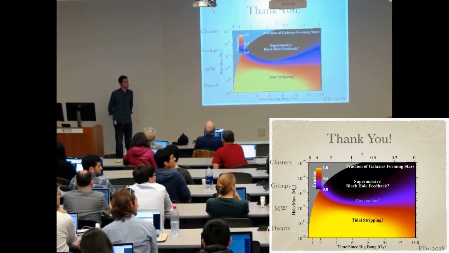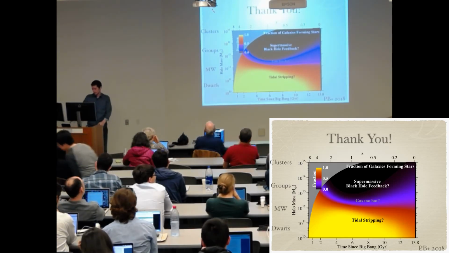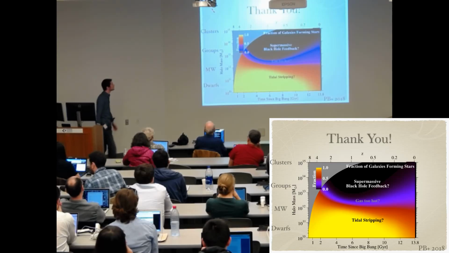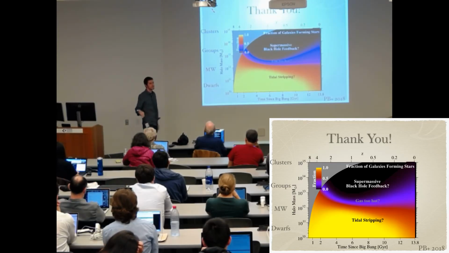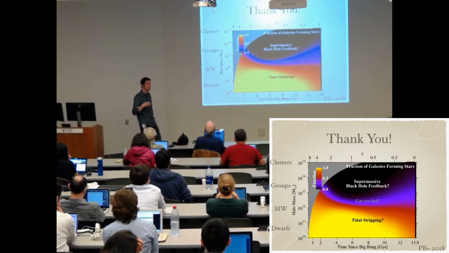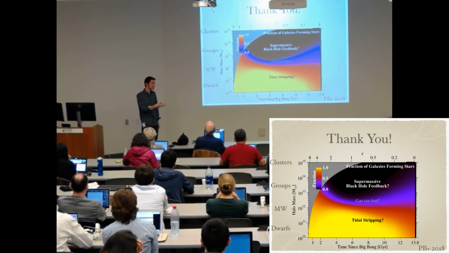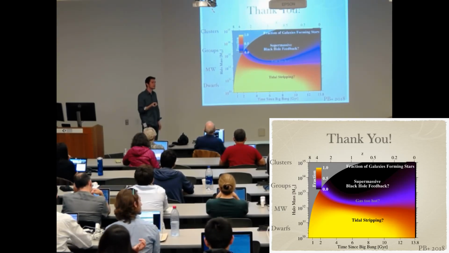So I'm sorry if I missed it, but what do you define as forming stars in this plot and in your other plots? Yeah, so for this plot, forming stars is above a specific star formation rate threshold of 10 to the minus 11. Okay. But when we compare to data sets, for instance, many data sets use UVJ colors to decide yes or no. We do apples to apples. So we compute the UVJ colors, and then we ask, did it land in the quenched box or not, when we compare with the observations.